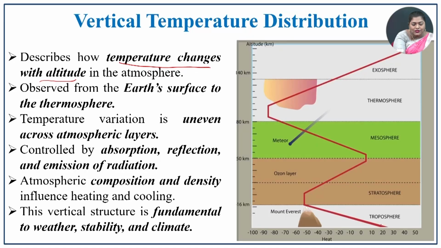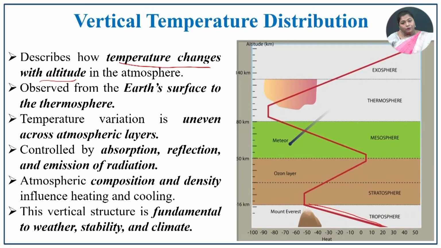The vertical temperature distribution describes how temperature changes with altitude. Please recall the previous session, the layers of atmosphere, and how the thermal activity, that is temperature distribution, is distributed in the layers of the atmosphere. The diagram here has a sigma pattern of temperature distribution.